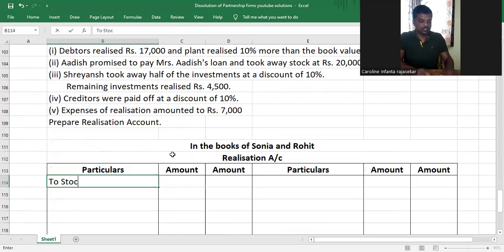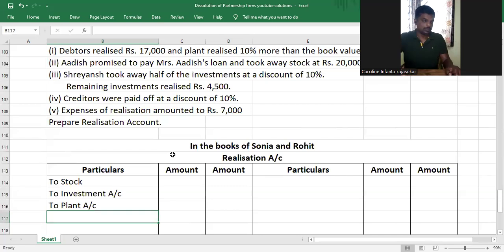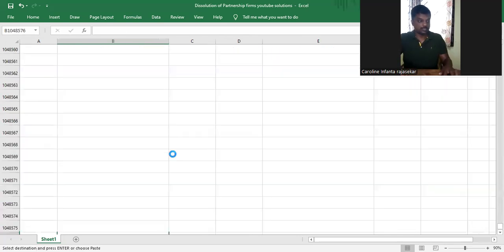So we'll transfer to stock, to investment account, to plant account, debtors.